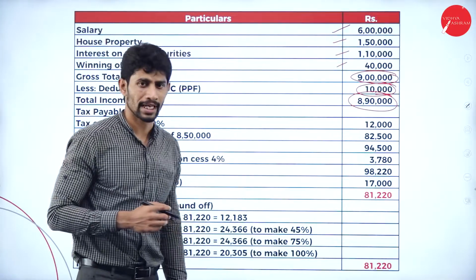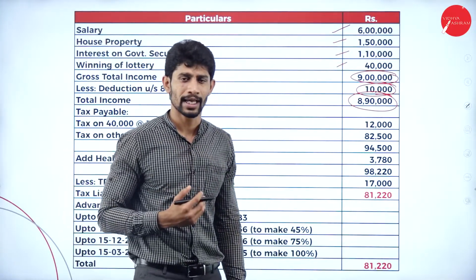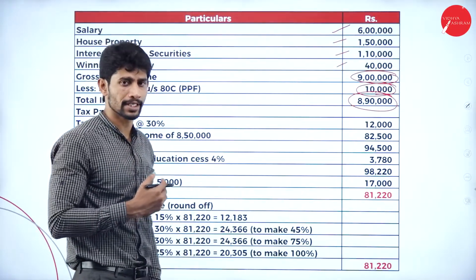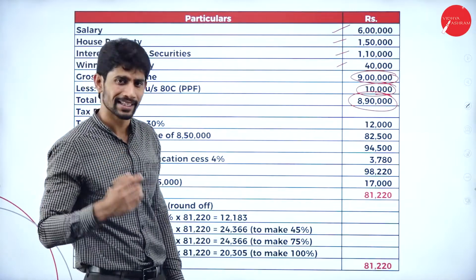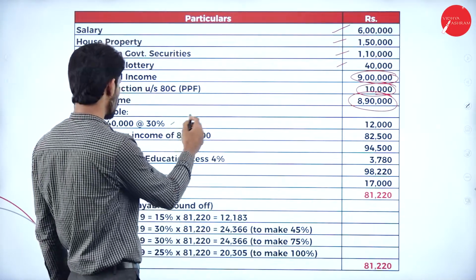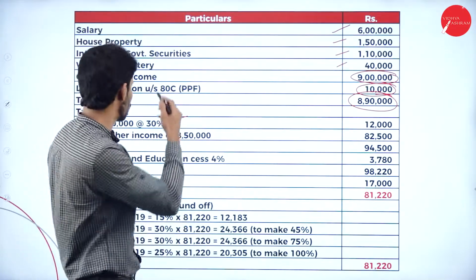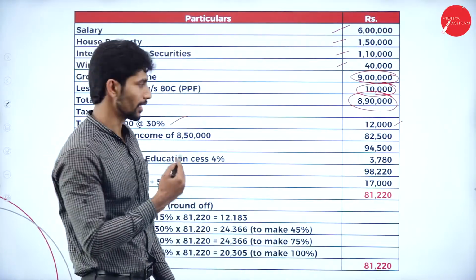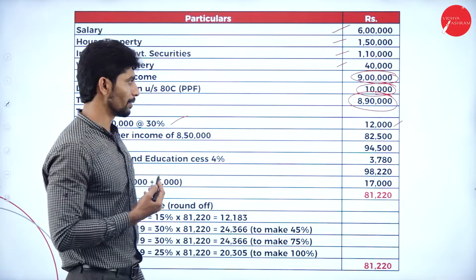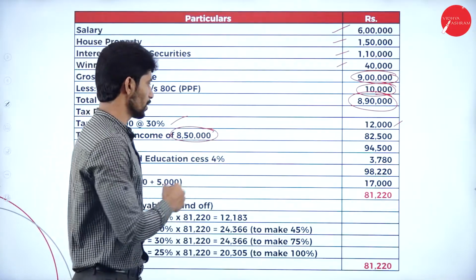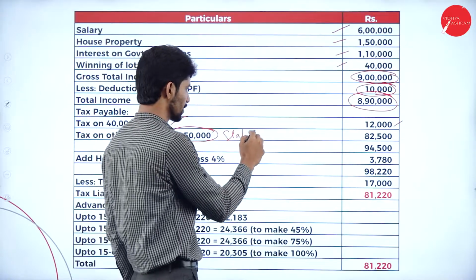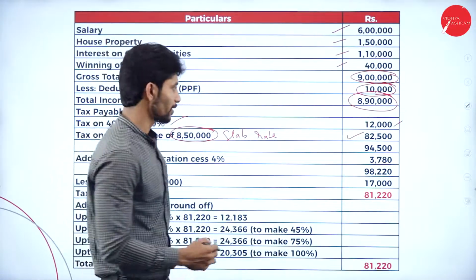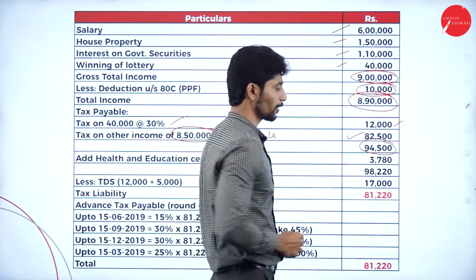So how are we supposed to compute the tax liability? We know we are computing the tax liability of an individual person. First we have to tax the casual income and capital gain income. Then on the remaining income, we are supposed to apply the slab rate. So first we compute 30% on 40,000, that is winning from lottery, you will get 12,000 rupees. No capital gain income is there. So directly compute the tax on the remaining income of rupees 8,50,000. Use slab rate. You will get rupees 82,500. Total of these two, you will get 94,500.